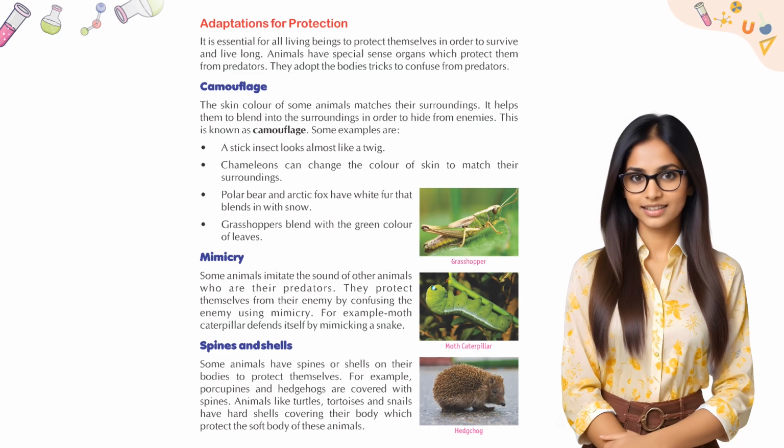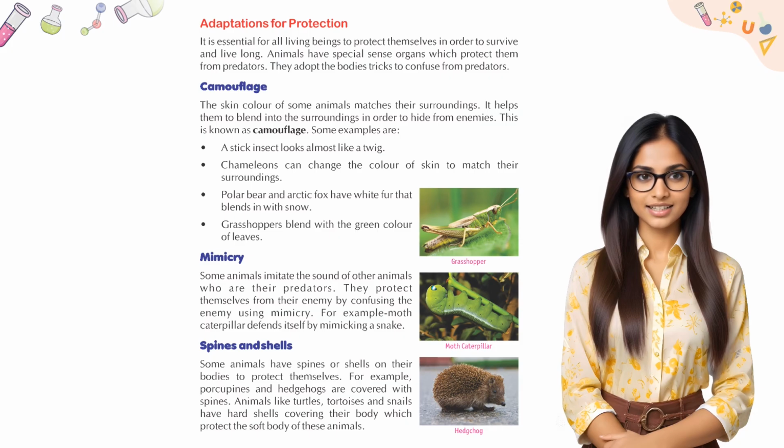Mimicry. Some animals imitate the sound of other animals who are their predators. They protect themselves from their enemy by confusing the enemy using mimicry. For example, the moth caterpillar defends itself by mimicking a snake.